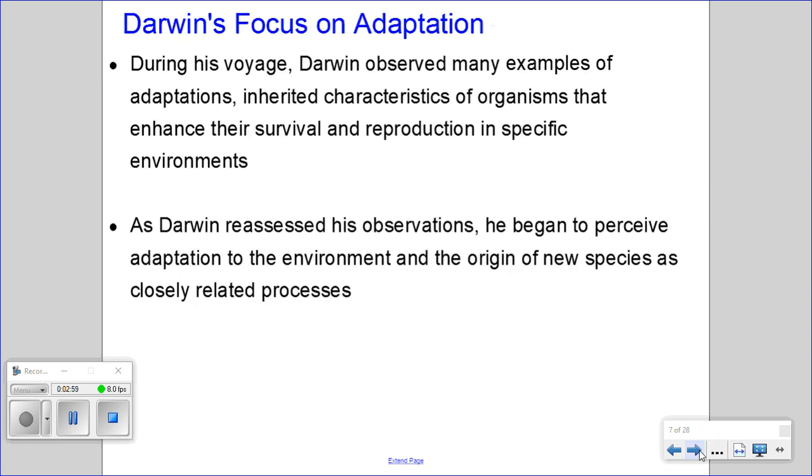During his voyage, Darwin observed many examples of adaptations. And when we say adaptations, we mean inherited characteristics of organisms that enhance their survival and reproduction in specific environments. As Darwin reassessed his observations, he began to perceive adaptation to the environment and the origin of new species as closely related processes.